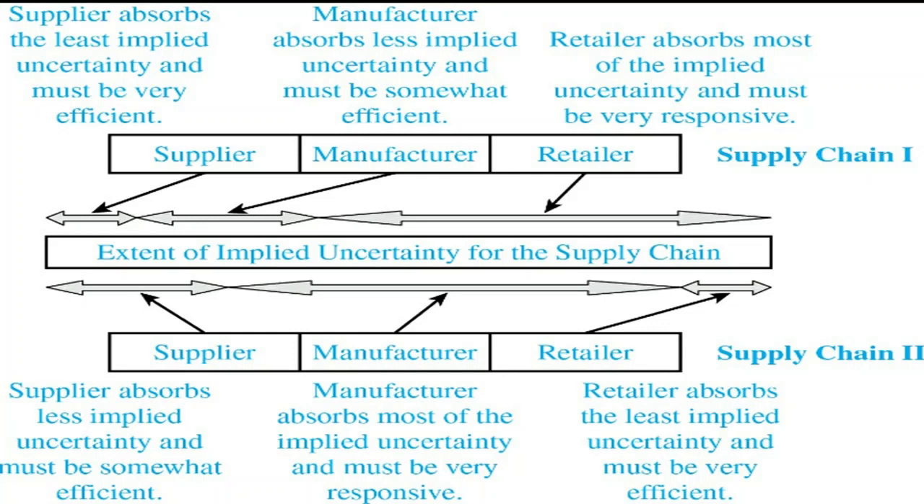So the key point, the final step in achieving a strategic fit, is to match supply chain responsiveness with the implied uncertainty from demand and supply. The supply chain design and all functional strategies within the firm must also support the supply chain level of responsiveness. So here we are completing the strategic fit.